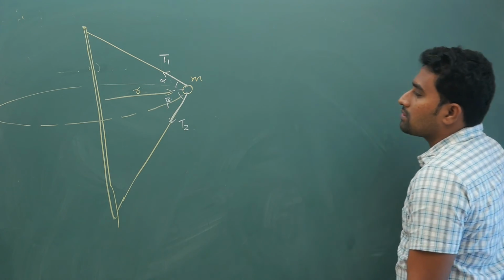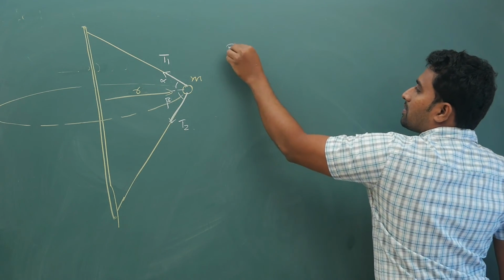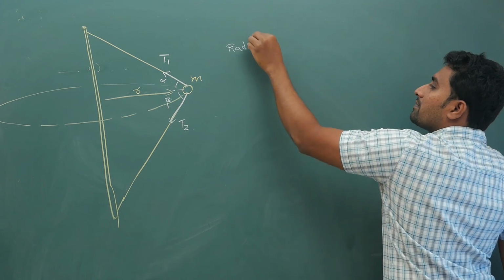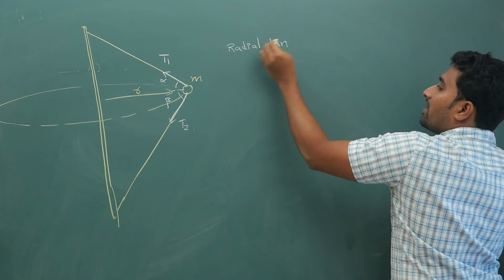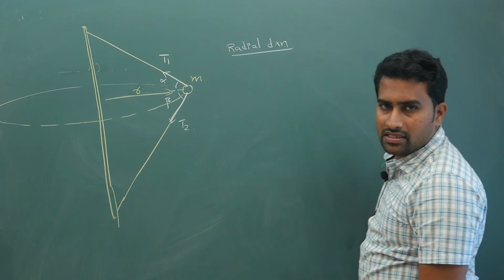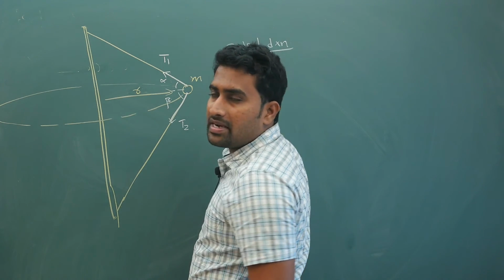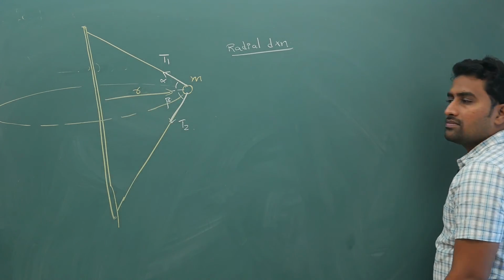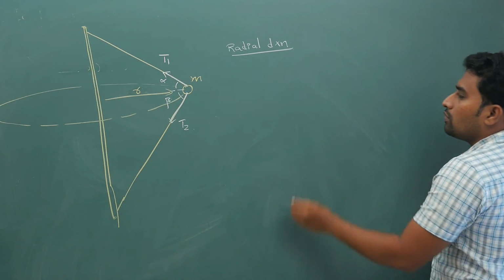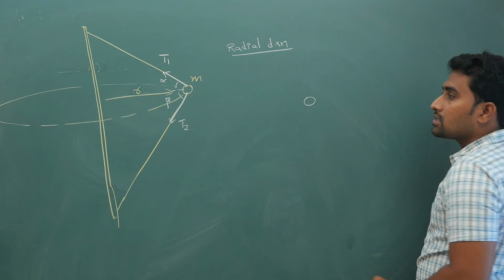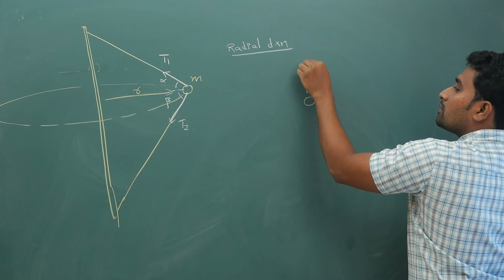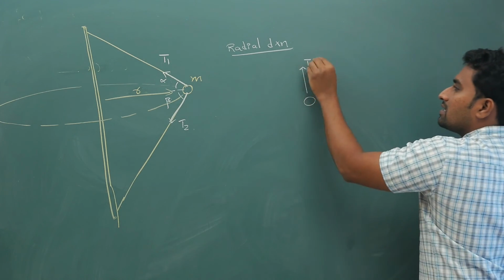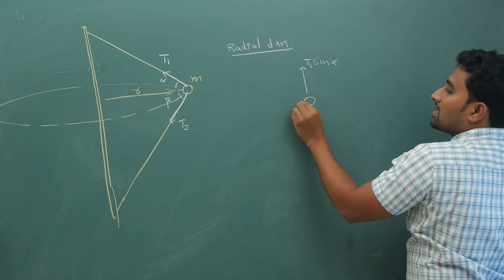Now in this case, once again, same setup. In the radial direction, what are your equations? They will give you, for example, find the ratio of T1 and T2. They have given you alpha, beta. They will give you, find the tension in strings A and B. All the information will be given. Don't worry. So if you do that, first thing is your T1, if you resolve into components, the T1 component in the vertical direction is T1 sin alpha.